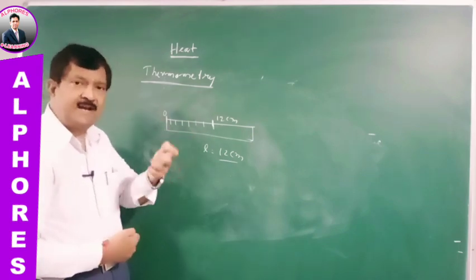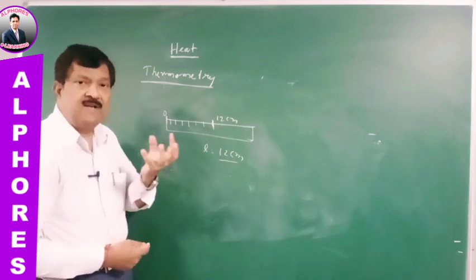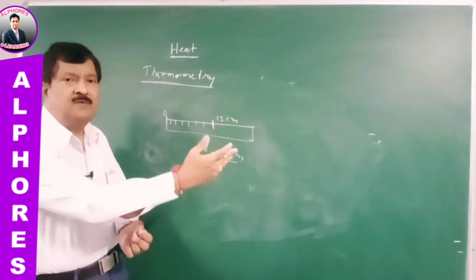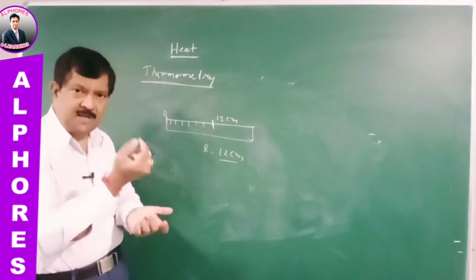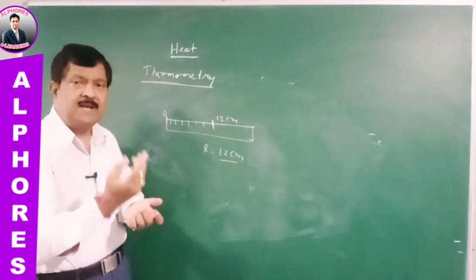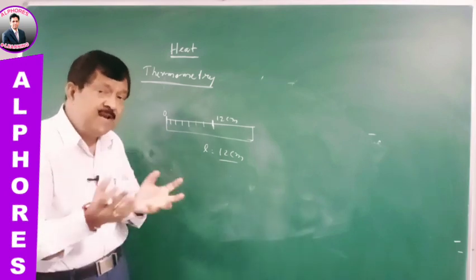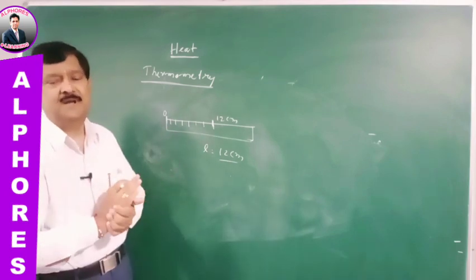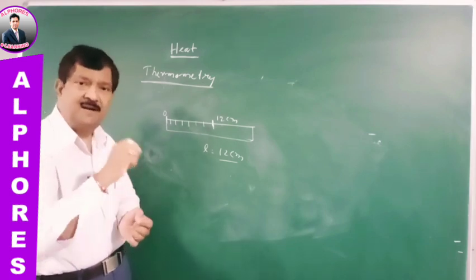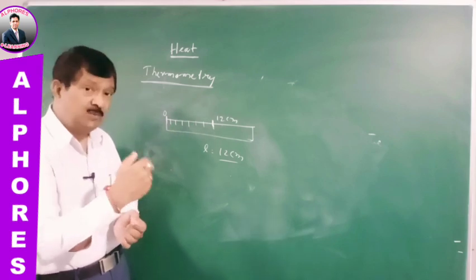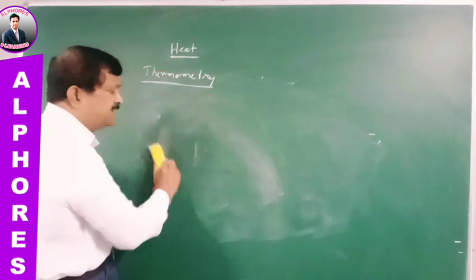But temperature cannot be measured directly. Then how to measure that? Suppose when there is a fever and you approach a doctor, they will be measuring the temperature. Sometimes they put a thermometer in your mouth, or sometimes they will be placing a strip on your forehead which gives a reading. So there are so many ways of measuring the temperature. But we should remember that temperature cannot be measured directly. Then how to measure? Temperature can be measured by the effect of temperature.